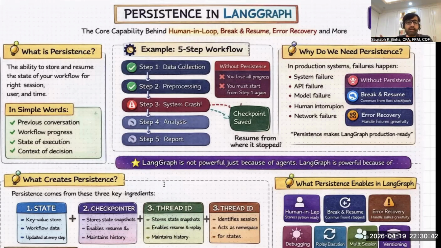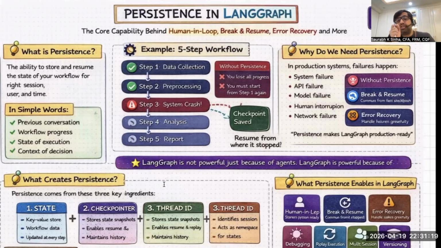You don't want that in a production system. But if persistence is there, LangGraph already stored step one output, step two output, and all the workflow state. When you restart and resume, you directly start from step three because all the information that is needed is there. And the system and the workflow also is aware that you have to start from step three, not step two. That is persistence, and that is the power of persistence.